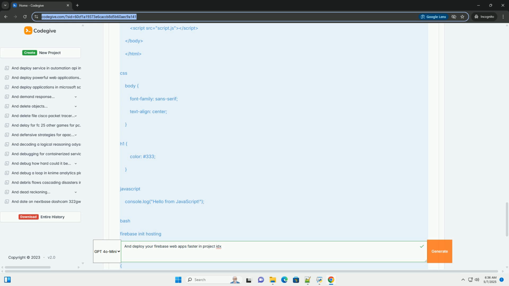2. Set environment variables using the Firebase CLI: firebase functions:config:set your_api_key=your_api_key_value. 3. Access the environment variables in your Firebase Functions code: process.env.YOUR_API_KEY. 4.